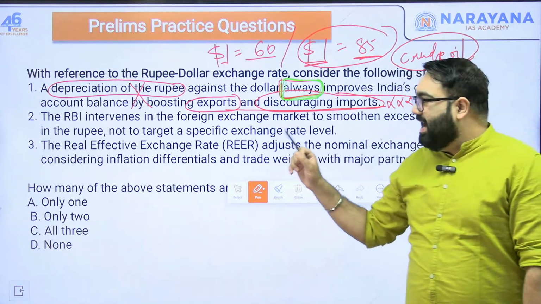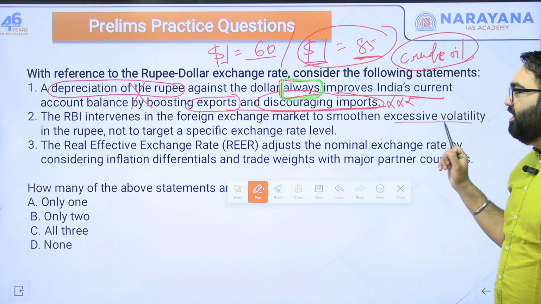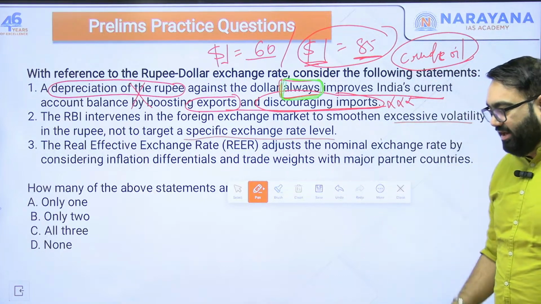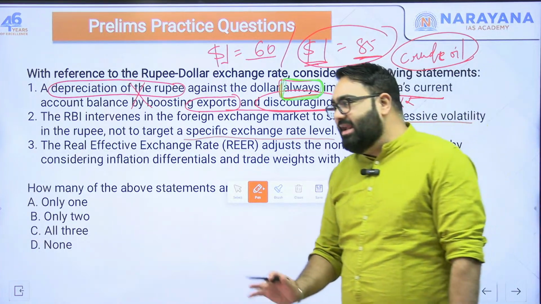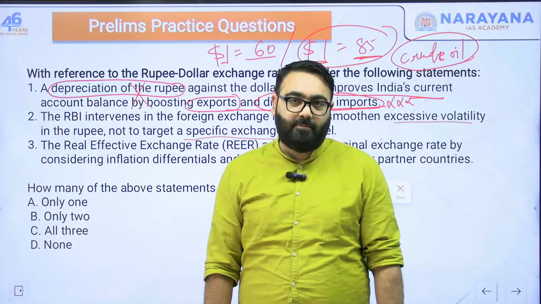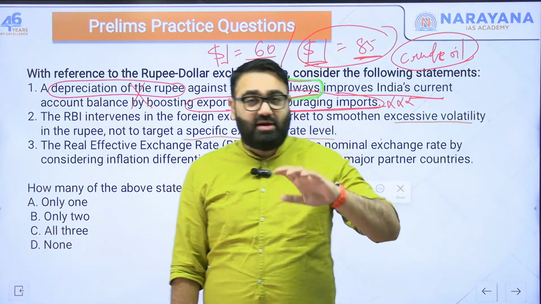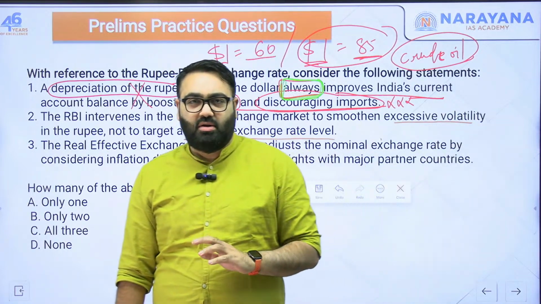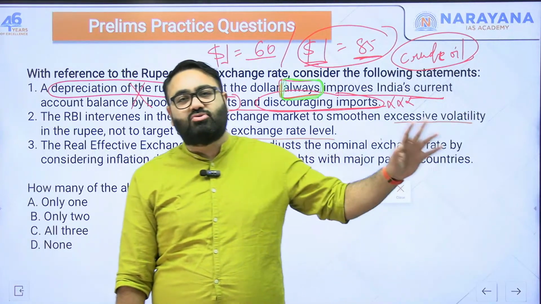Second, the RBI intervenes in foreign exchange market to smoothen the excessive volatility in the rupee and not to target a specific exchange rate level. Absolutely correct. This is what we discussed. There is no ideal level that this is the level at which the rupee should be as compared to dollar. The government, the RBI can never know this because the simple argument is it works in an opposite manner for importer and exporter. It works in an opposite manner for someone being in India and someone who is outside India.